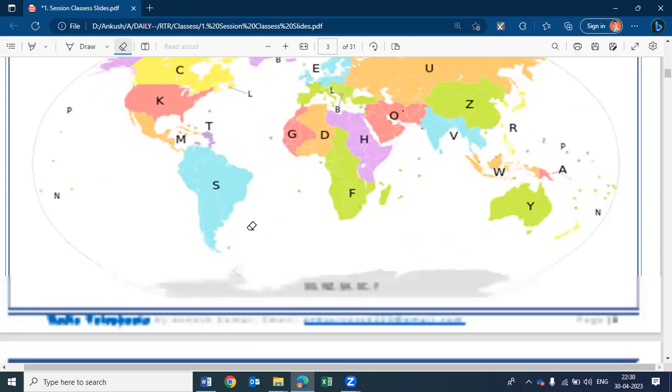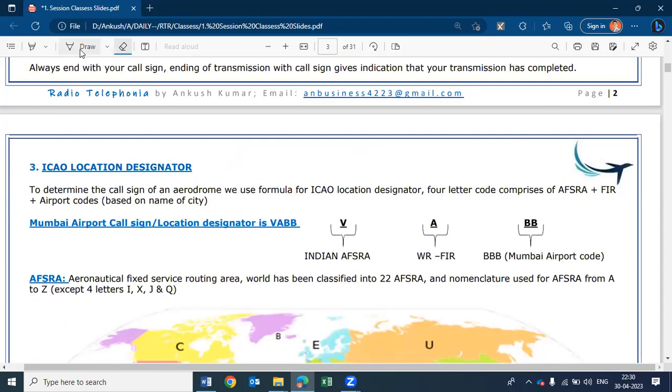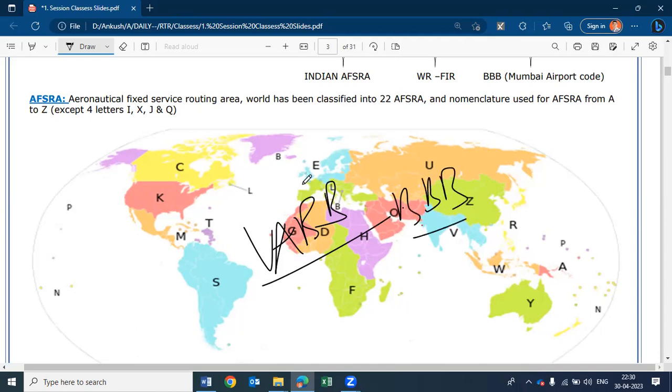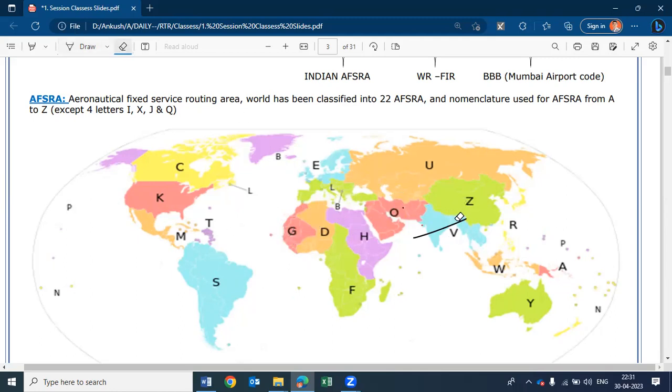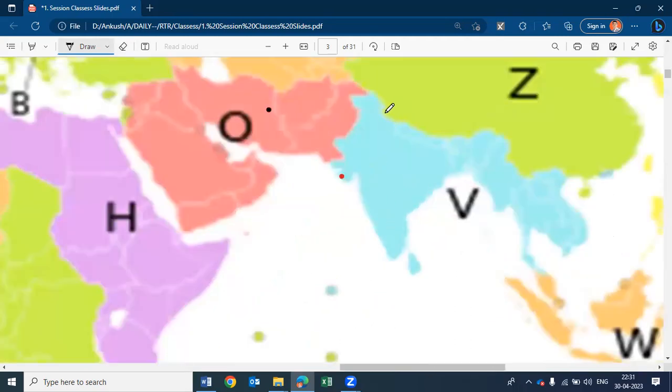Okay? So I hope now you all have understood why these VR codes have been allotted to different cities and how all these cities are named. Like we have 4 FIRs in India, right?